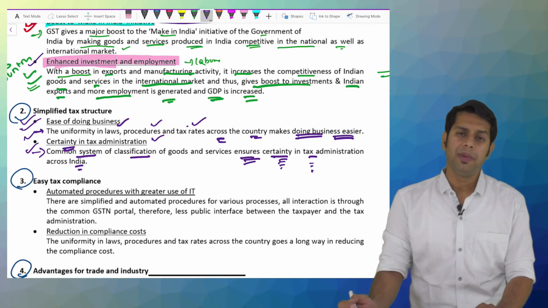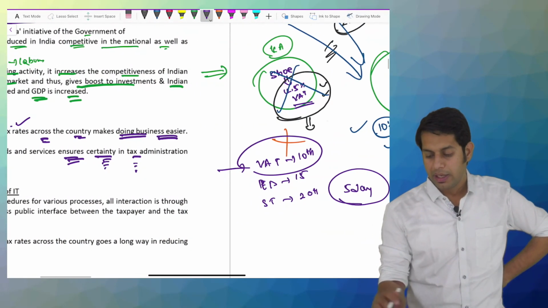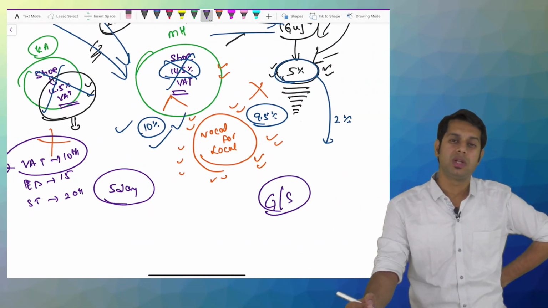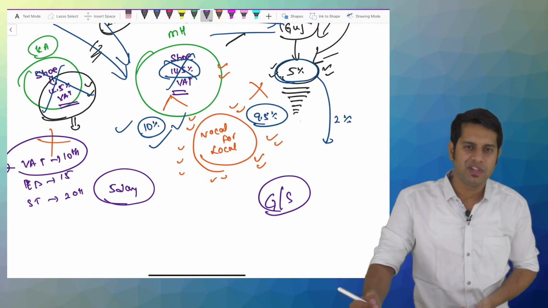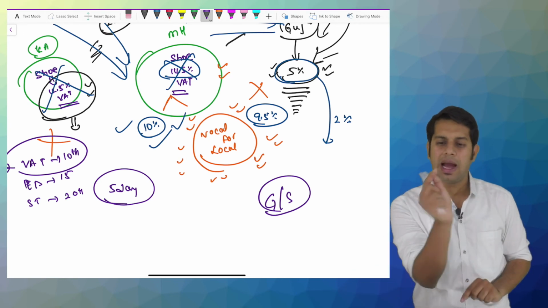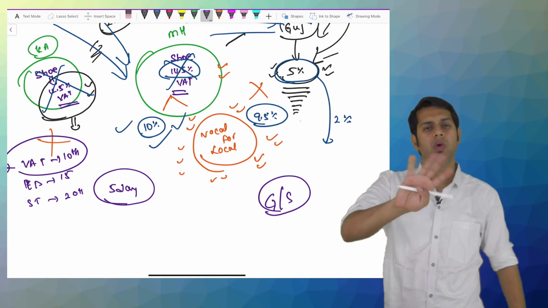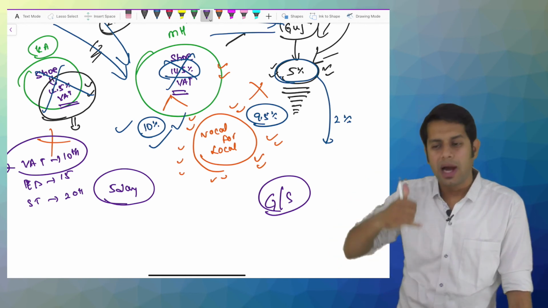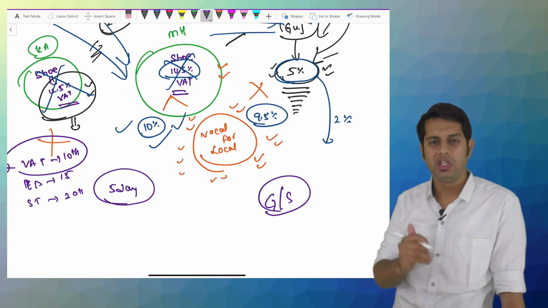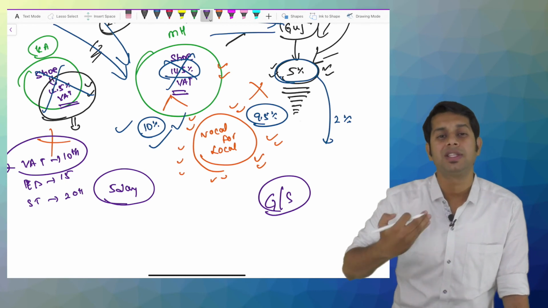Before, classification of goods was also a headache. Whether a particular product is treated as goods or services. For example, a SIM card. You purchase a SIM card, and the state government was saying that because it is a card which I can see and it is movable, it is goods. The central government was saying no, I am purchasing the SIM card so that I can use it to call someone, I am taking the services of Jio, Airtel, Vodafone, so I will levy service tax.